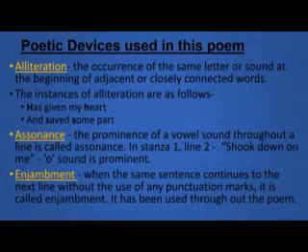Now the next poetic device used here is assonance. The prominence of a vowel sound throughout a line is called assonance. Like in stanza 1, line 2, "shook down", repetition of which vowel? O. "Shook down on me." So the O sound is prominent here. So this poetic device is called assonance.